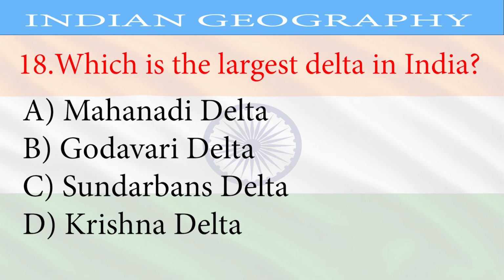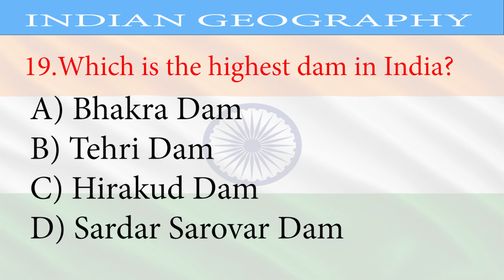Question 18. Which is the largest delta in India? A. Mahanadi Delta, B. Godavari Delta, C. Sundarbans Delta, D. Krishna Delta. Correct answer, Sundarbans Delta.